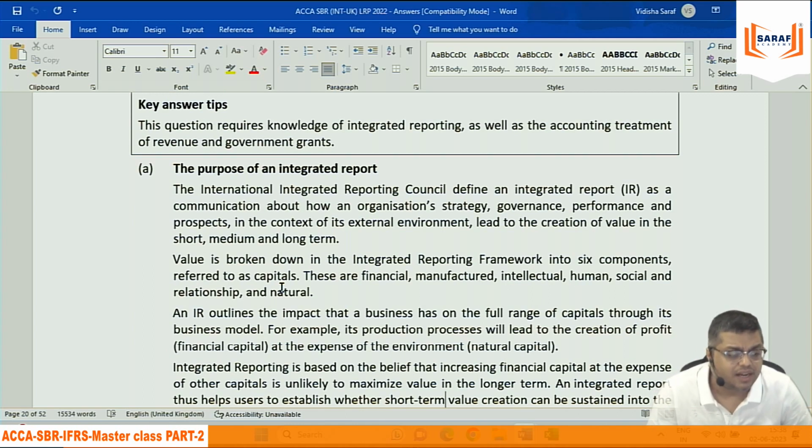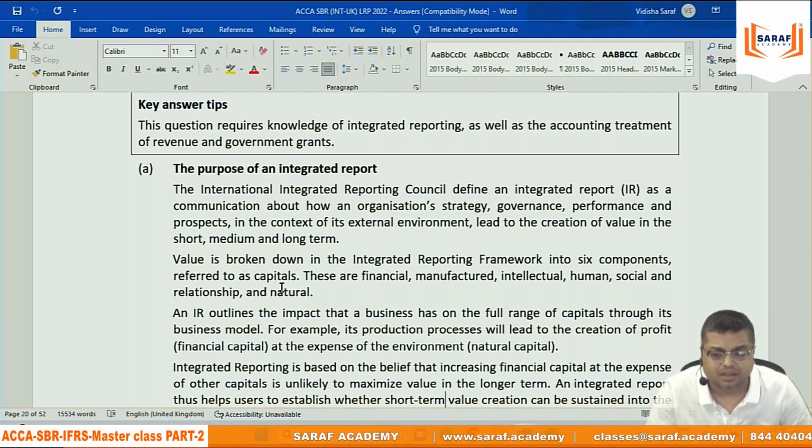The purpose of an integrated report. The International Integrated Reporting Council, IIRC, define an integrated report, IR, as a communication about how an organization's strategy, governance, performance, and prospects in the context of its external environment lead to the creation of value in the short, medium, and long term. Value is broken down in integrated reporting framework into 6 components, referred to as capital. These are financial, manufactured, intellectual, human, social and relationship, and natural.